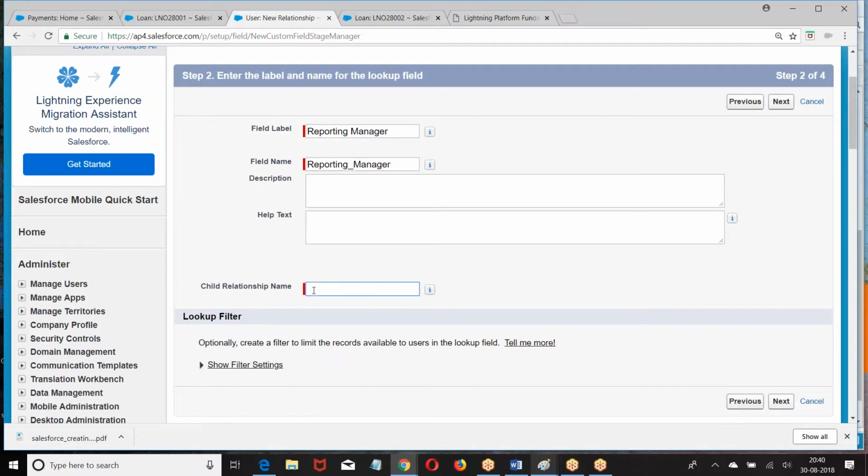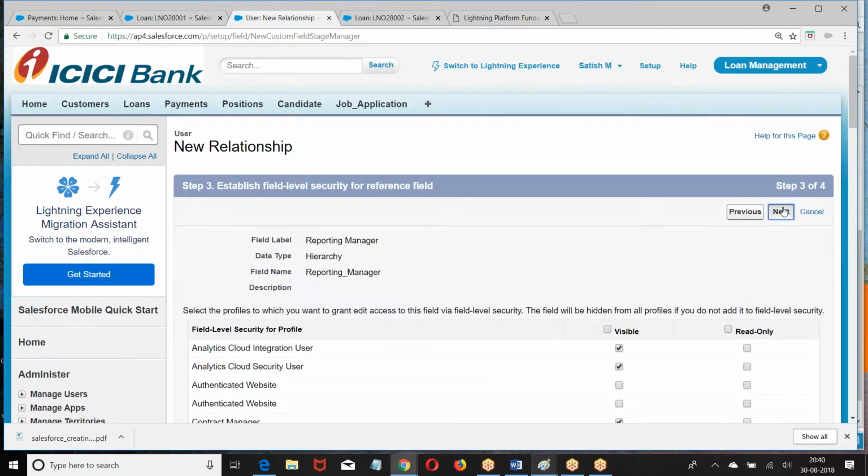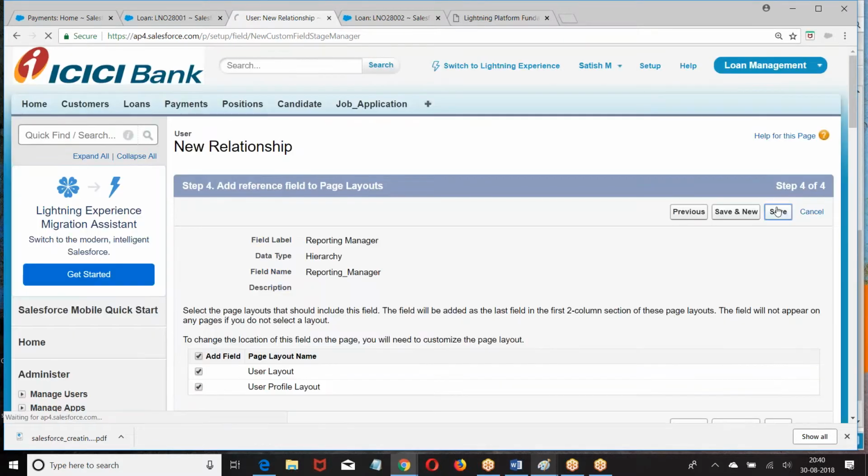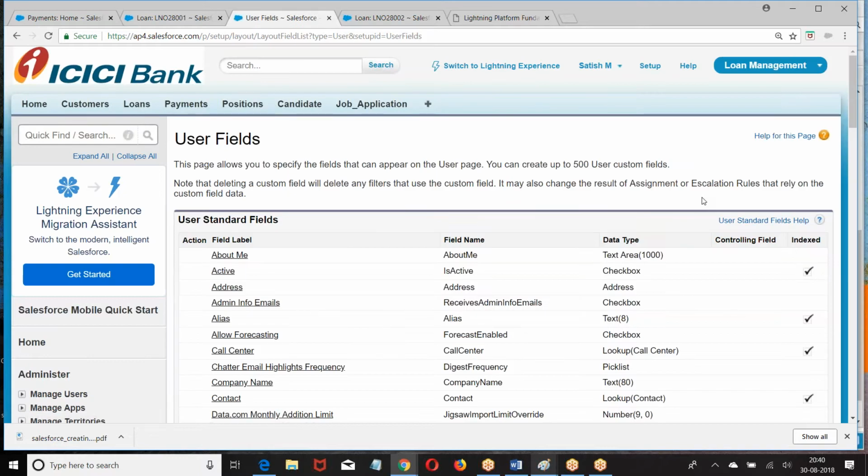Reporting manager. Just choosing the data type. Next. Now once again tell me the relation, how you create. What is the navigation for this?